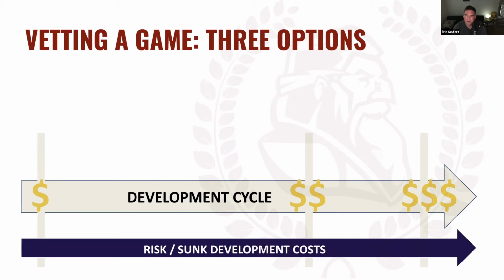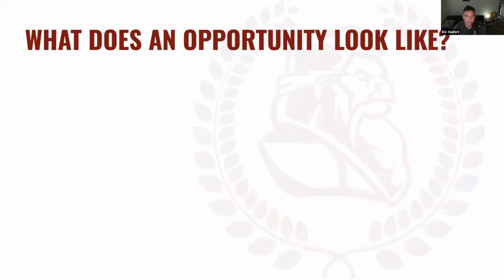We don't want to progress deep into the development cycle before we figure out that this game just doesn't work. There's no audience for this game, or the audience that we think we're pursuing doesn't like this type of mechanic, or we can't reach them and make them click ads with this type of tone, or in this setting, or this type of theme, right? And so answering these questions as early as possible reduces the risk, the sunk development costs, and also the opportunity costs of what else you could go and do.